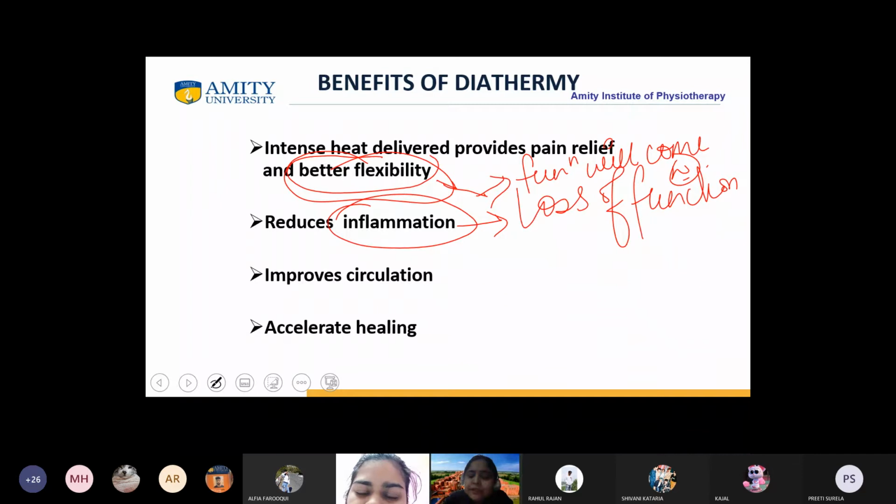Next is, it is improving circulation. So how is it improving circulation? Automatically, when there is better blood supply, there will be better vasodilation and the circulation would be improved. And once the circulation is improved, the rate of healing would be increased. Yes or no?